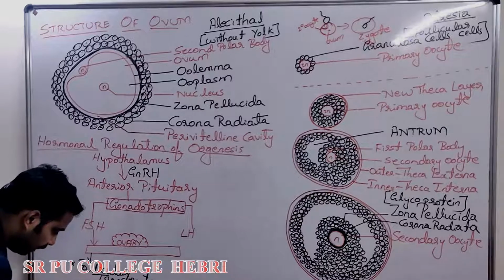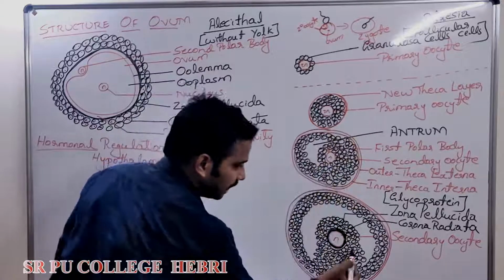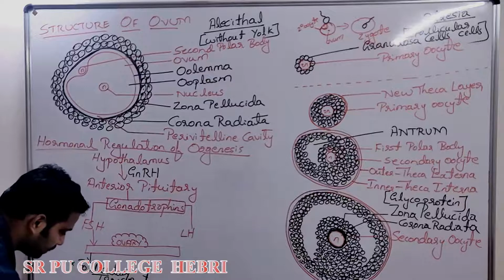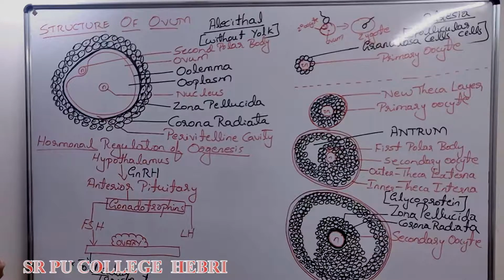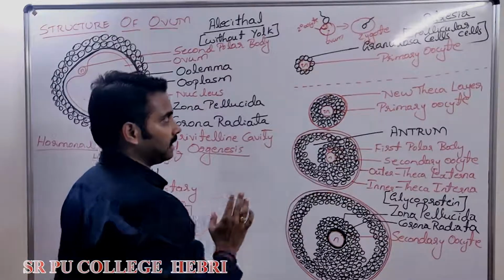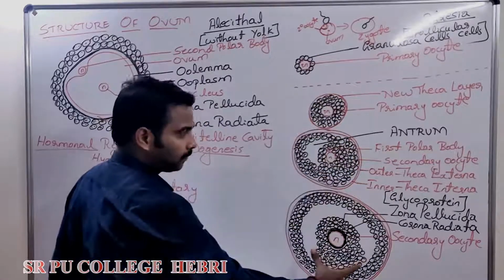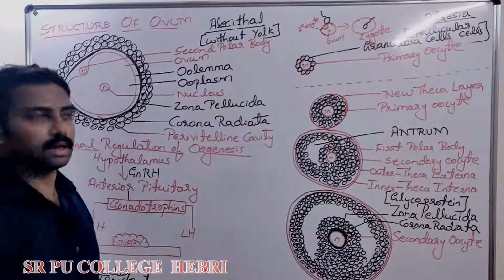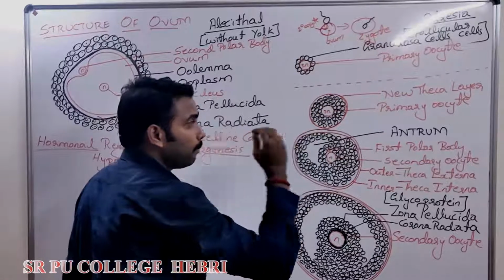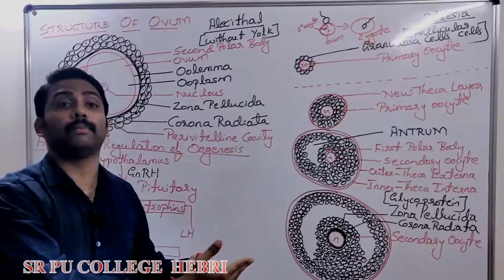Number 2, FSH also stimulates the granulosa cells to produce the female sex hormone called estrogen. So under the influence of FSH, they produce more and more estrogen. The very important point in the study is, as follicles grow, as follicles transform, the number of granulosa cells every time increases. The growing follicle produces more and more estrogen. Next video, I am going to discuss the menstrual cycle.